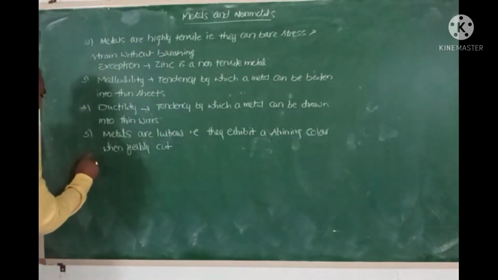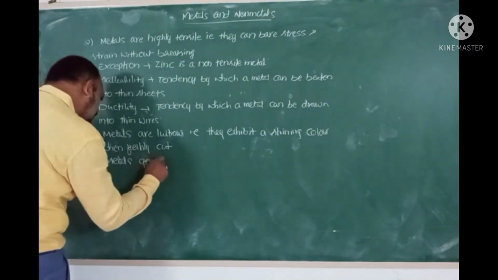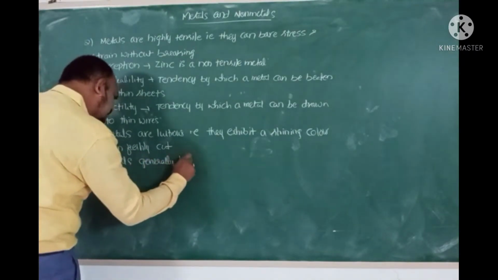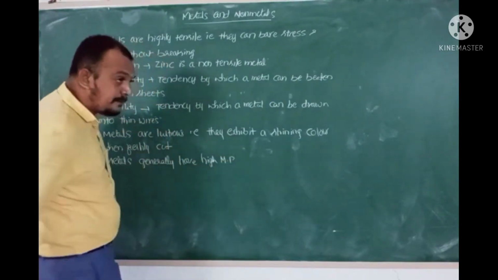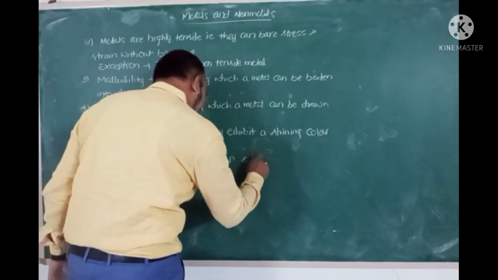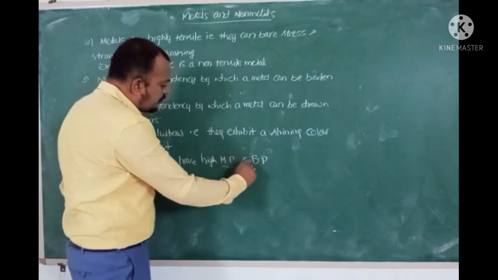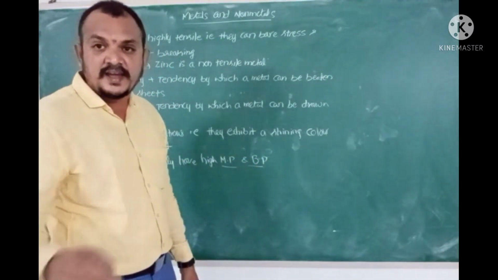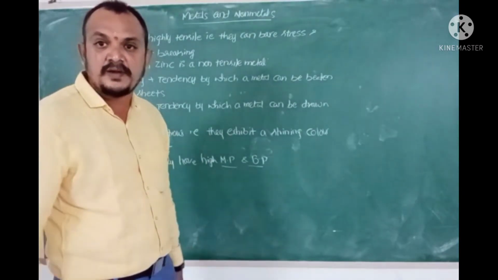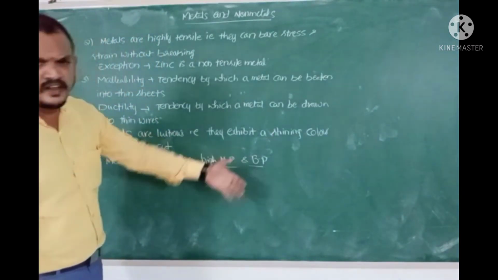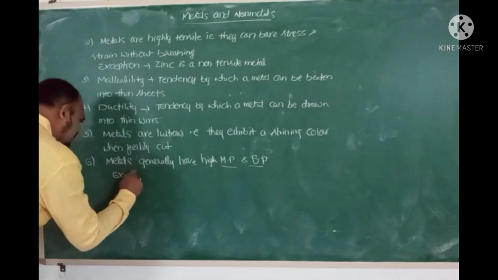Then the next property is that metals generally have a high melting point, where Mp means melting point and Bp means boiling point. This high melting point and boiling point of metals is again due to the strong metallic bonding forces of attraction operating between metallic atoms. For this also some exceptions will be there.